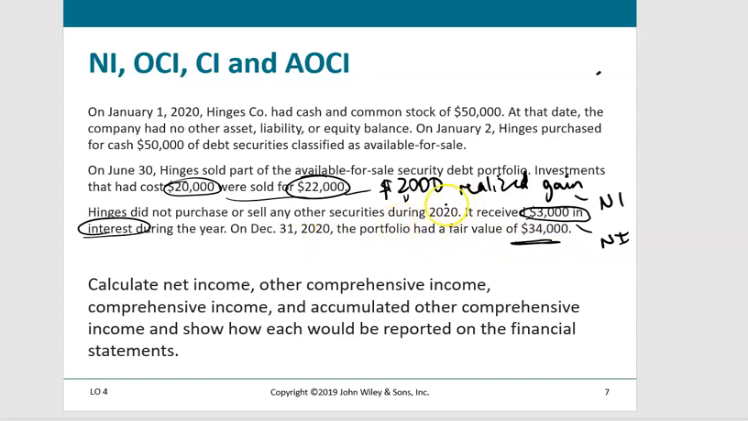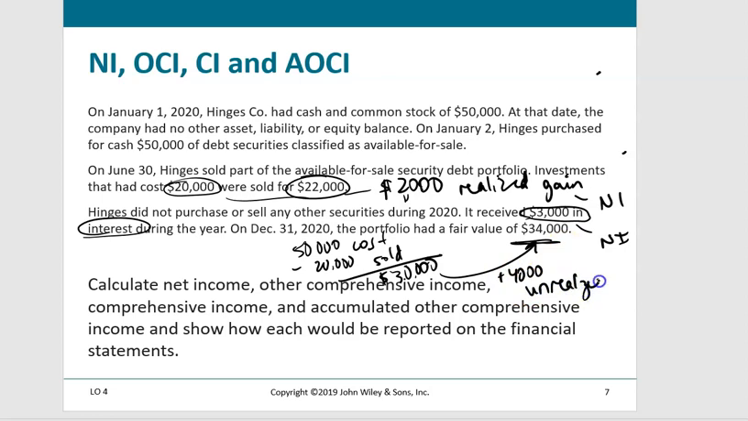So we had securities that had cost $30,000, right? Because we had the initial $50,000 investment, and then we sold $20,000 worth of securities. So we have $30,000 worth of cost of securities that increased to $34,000. So this increase in fair value of $4,000 is what we would call an unrealized gain.